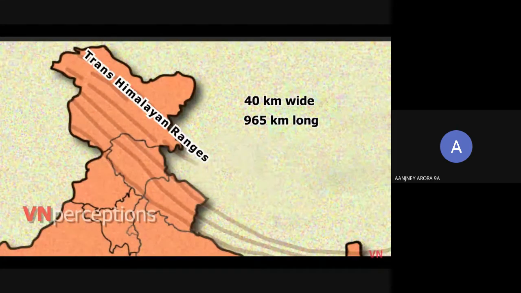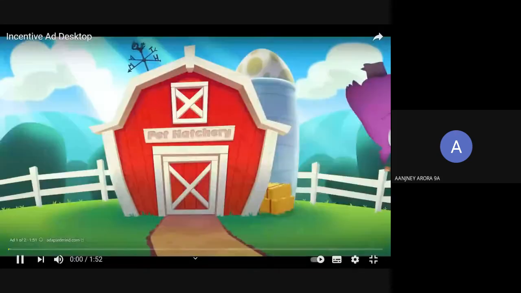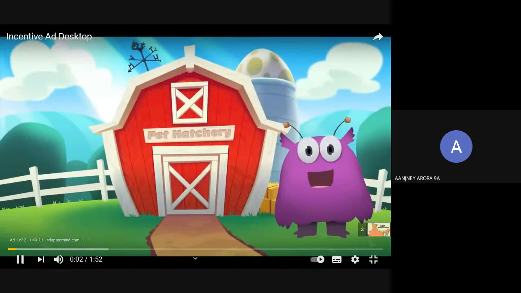The next one is the Trans-Himalayan Ranges. They are about 40 kilometers wide and 965 kilometers long. It consists of Karakoram, Ladakh and Kailash Range. The Karakoram Range is located in the northern part of the state of Jammu and Kashmir. It is one of the major ranges of the Himalayan system.